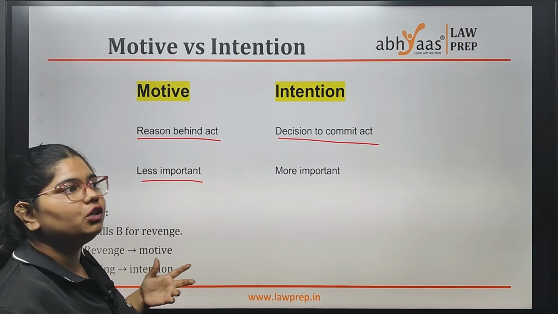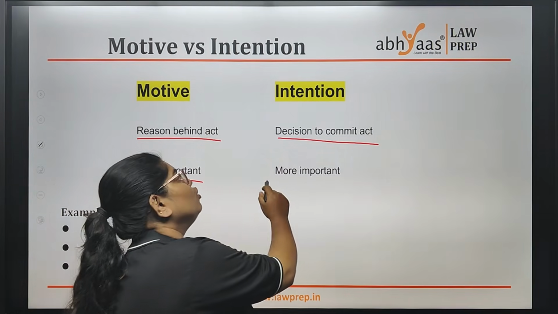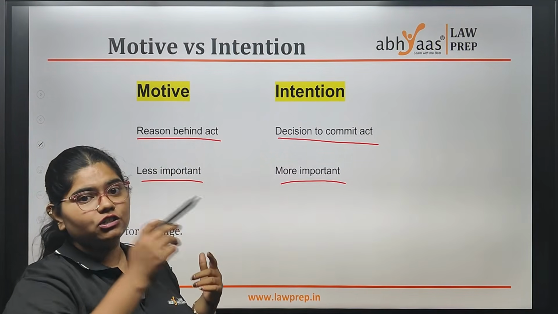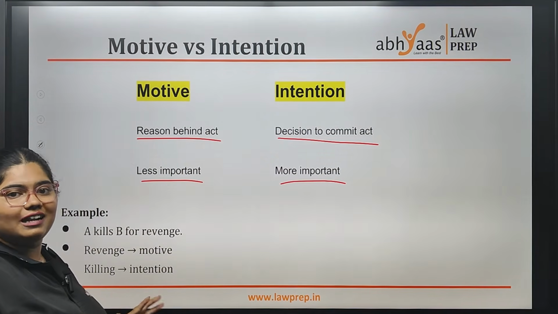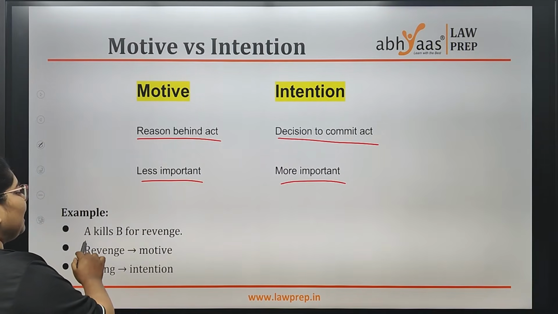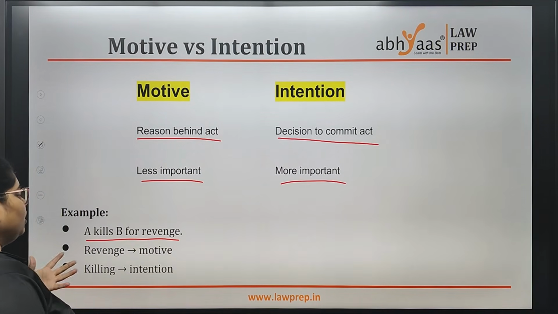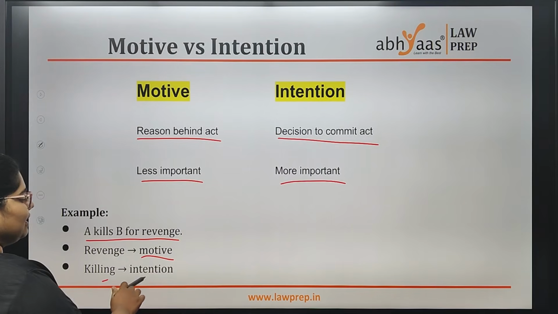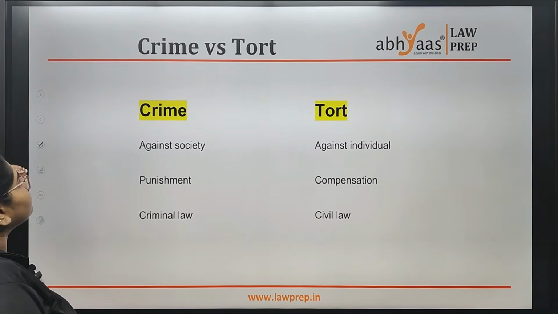We don't care why you're doing it. We only care that you actually have the intention to kill. Why you want to kill is not necessary. Example, A kills B for revenge. Revenge is the motive, killing is the intention.